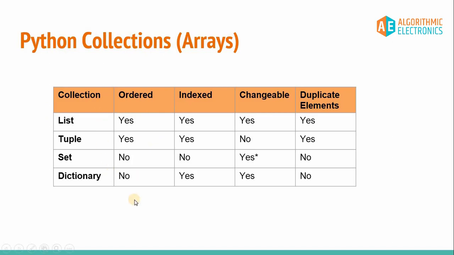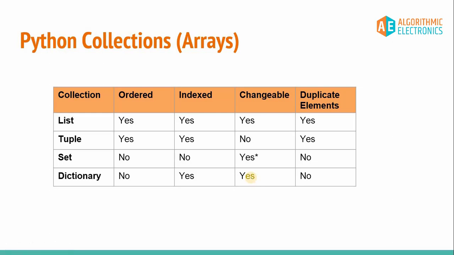As far as the dictionary is concerned, these are some important features that we must understand. Number one, the dictionary is not ordered, and number two, it is indexed. So this is the conflict, and there may be some confusion regarding it. If it is not ordered, how can it have some index? We'll discuss shortly how the dictionary can have an index, or how we can actually access an individual element from the dictionary.